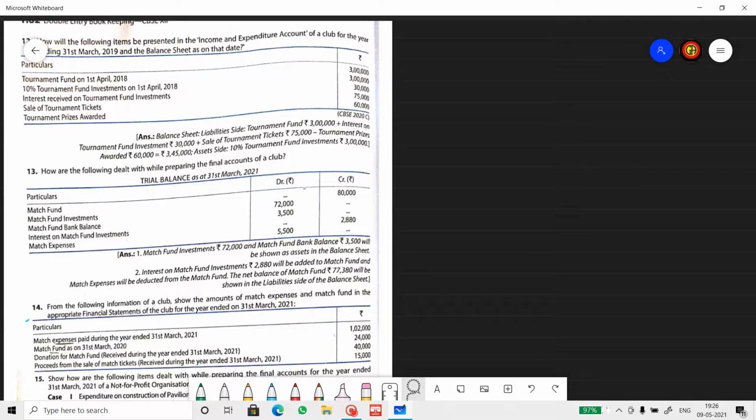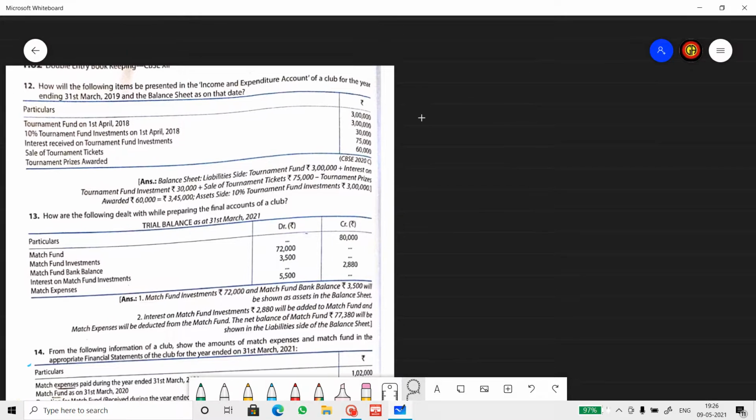Now let's start applying this concept to the sums. Now I'm going to do 4 questions. First question is 12. How will the following items be presented in the income and expenditure account of the club for the year ended 31st March 2019 and the balance sheet as on that date? So tournament fund. When you see the word tournament, what do you feel? When there is a name given to a fund, you call that a special fund or specific fund.